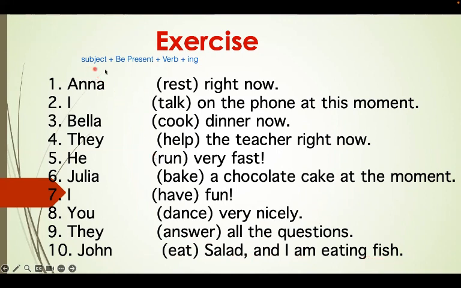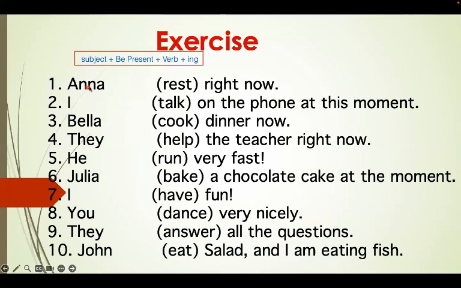So follow this rule and answer questions. Okay, pause the video, answer these questions. Choose the correct form, and let's correct afterwards. So take a minute, answer, and let's correct together. So given that you already finished the answers, let's correct them together.